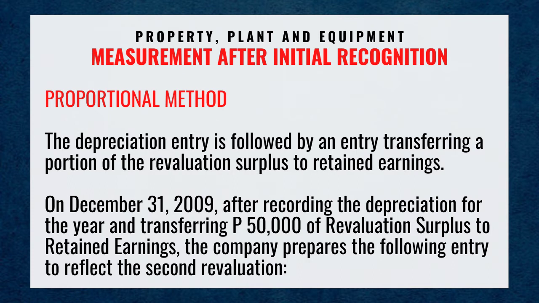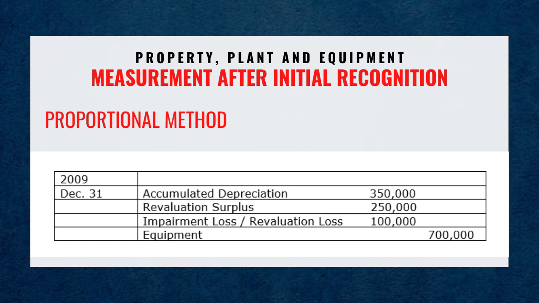On December 31st, 2009, after recording the depreciation for the year and transferring 50,000 pesos of revaluation surplus to retained earnings, the company prepares the following entry to reflect the second revaluation. 2009, December 31st, debit accumulated depreciation 350,000 pesos, debit revaluation surplus 250,000 pesos, debit impairment loss or revaluation loss 100,000 pesos, credit equipment 700,000 pesos.